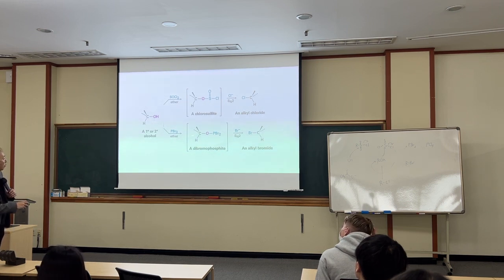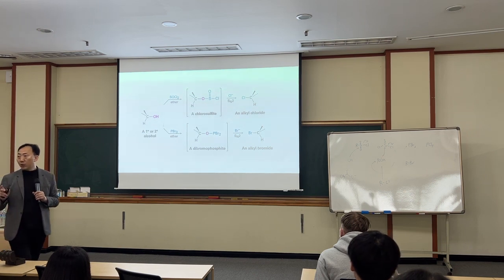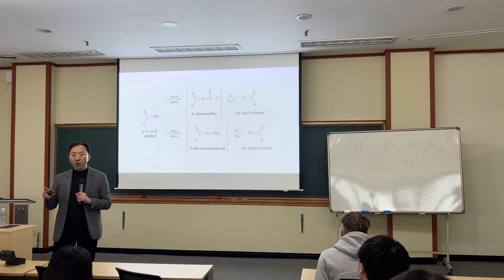Now this way, almost the same reaction. Oxygen attacks P, and then Br minus is removed, and then Br minus comes back and attacks from behind and generates this product. Alcohol to alkyl halide. Question: chirality is inverted or retained?